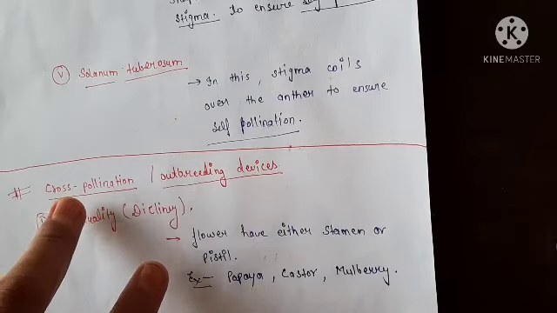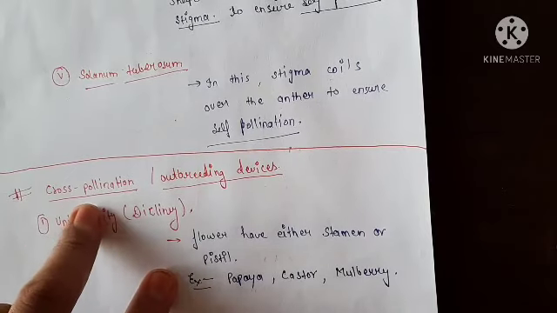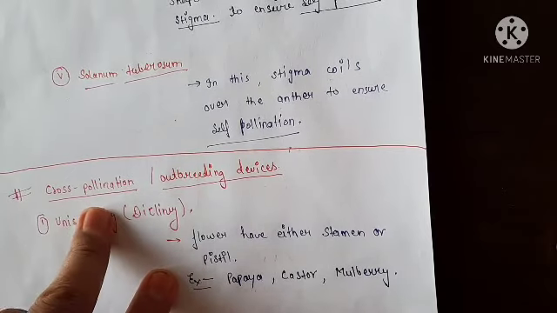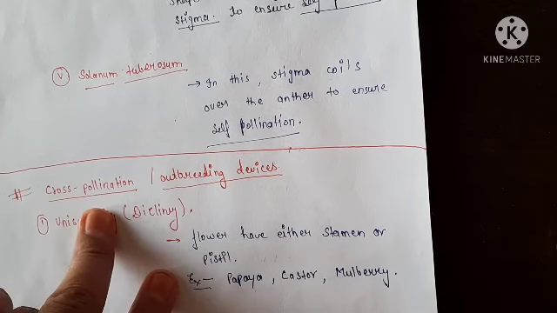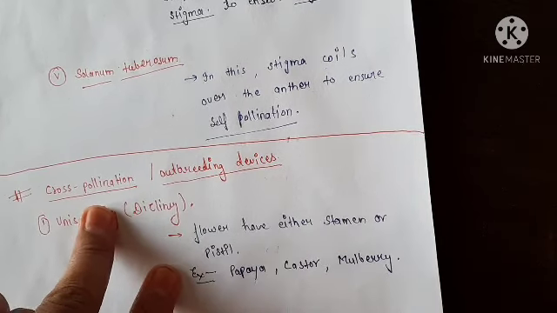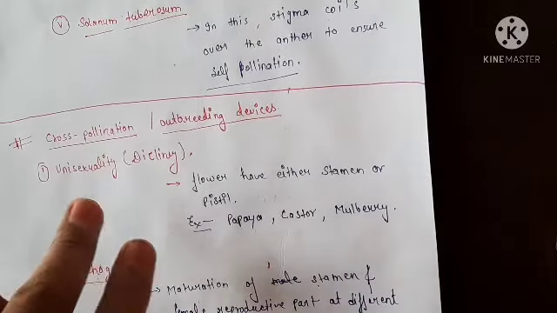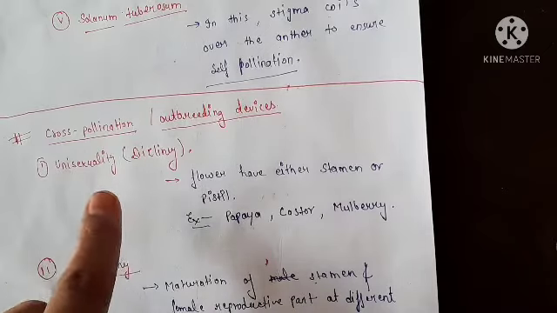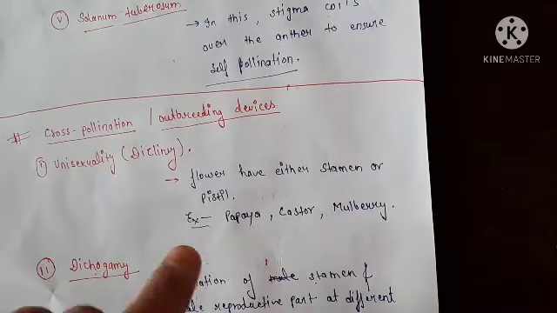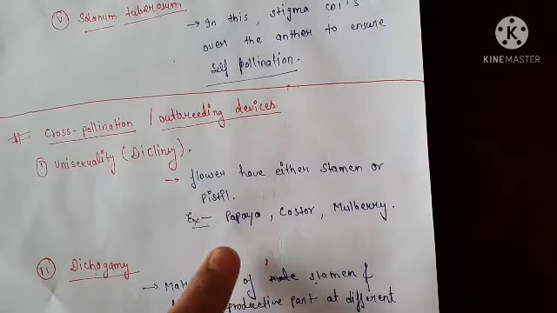Why is cross pollination important? It is important because in self pollination, inbreeding depression takes place. As a result, the plant becomes sterile, means functionally inactive to reproduction. That's why cross pollination is important, in which we discuss unisexuality. In unisexuality, flowers have either stamen or pistil, for example papaya, castor, mulberry.